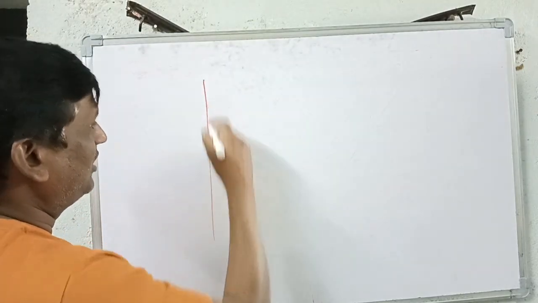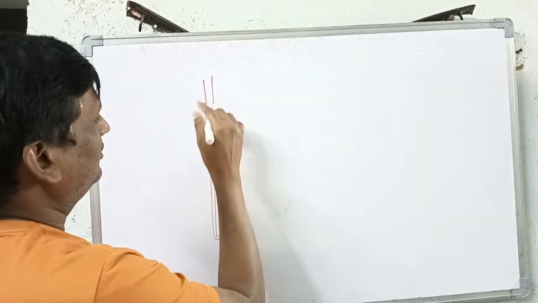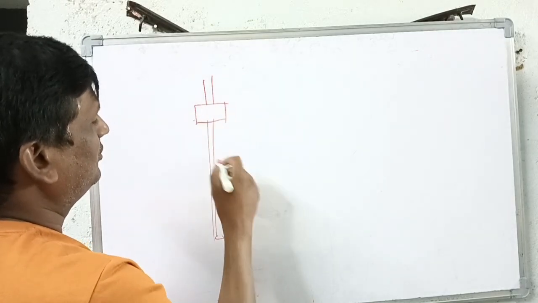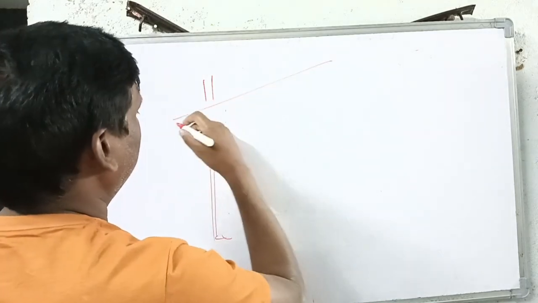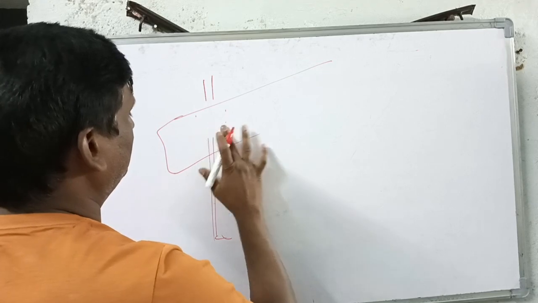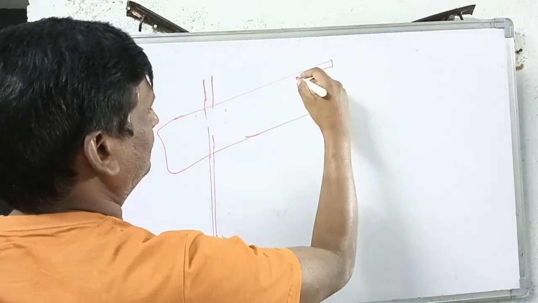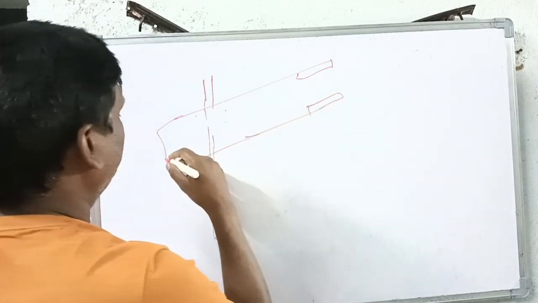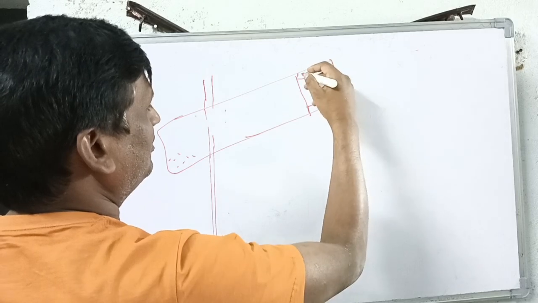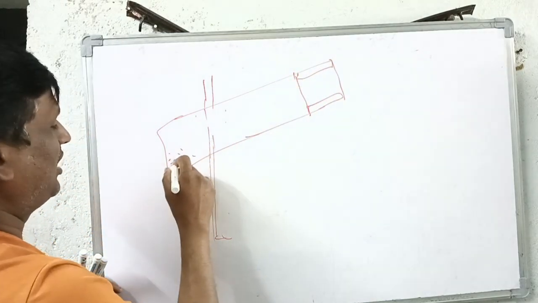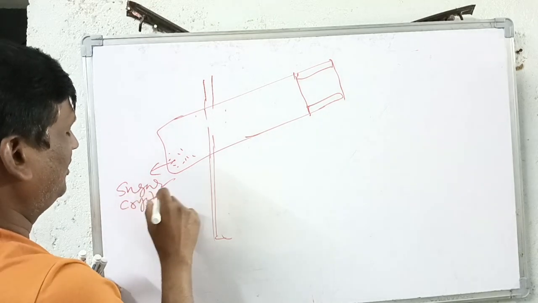Here there is a stand. Here there is a test tube, taken here. In the test tube I have taken some sugar crystals.